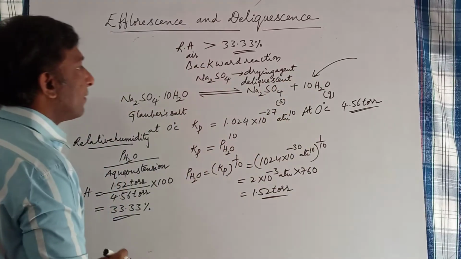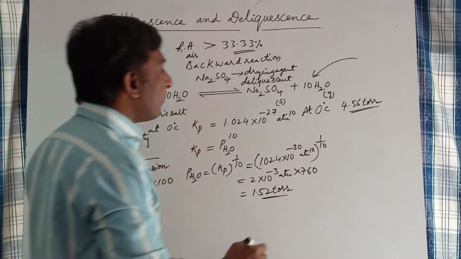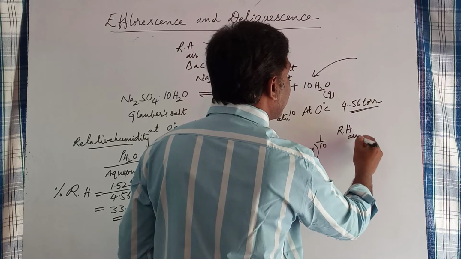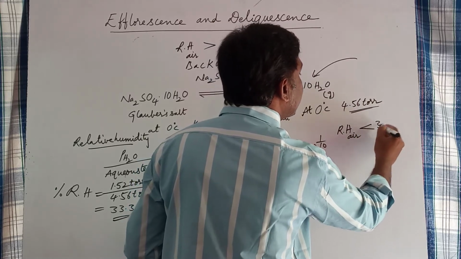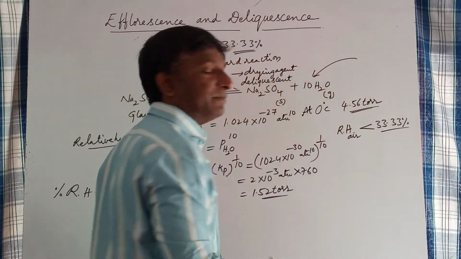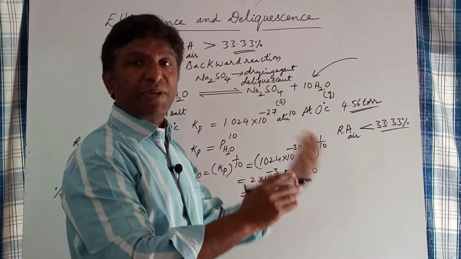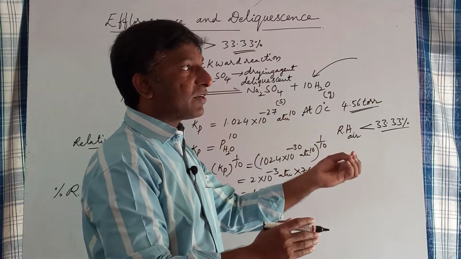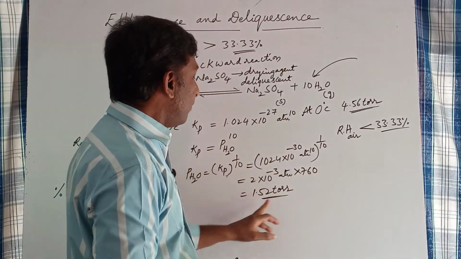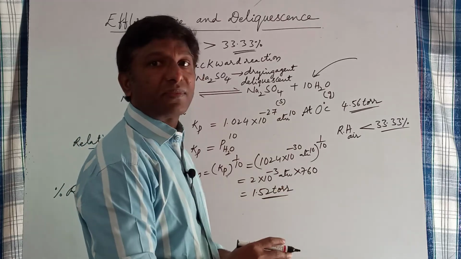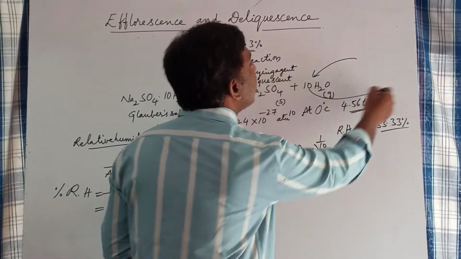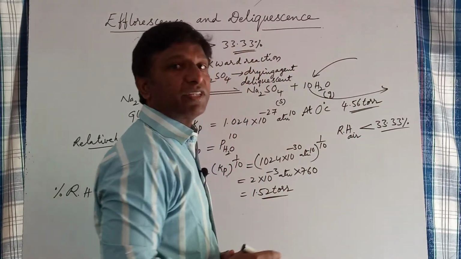Okay. So if the relative humidity in the air is less than 33.33%, that is the humidity at equilibrium, this happens when the vapor pressure of water in the atmospheric air is less than 1.52 torr. Automatically, the water vapor from the equilibrium enters the atmospheric air.